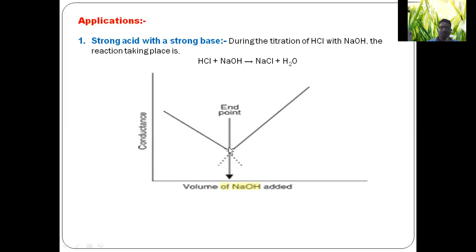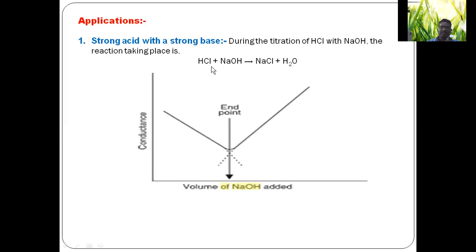Once HCl is neutralized, the conductance increases rapidly due to the hydroxyl ions furnished by sodium hydroxide. That is why we get a V-shaped curve. The intersection point of the two straight lines gives the end point of the titration, meaning the volume of NaOH added for the HCl neutralization.